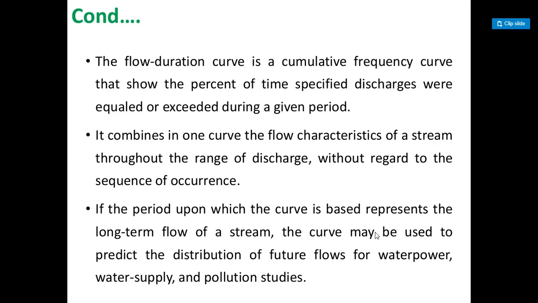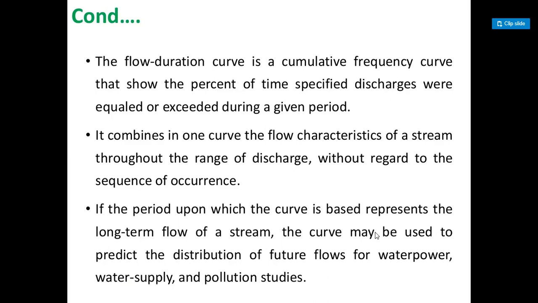So if the flow is regulated by providing storage to yield a minimum flow of 25 meters cube per second all the time, the flow duration curve gets modified here as the broken line curve. The flow duration curve is highly useful in the planning and designing of water resources projects. In particular, for hydropower studies, the flow duration curve serves to determine the potential for firm power generation.